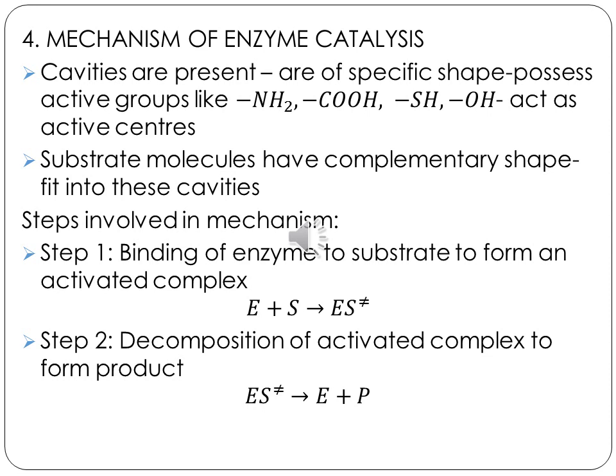Okay, they will bind it, and as I told you before, the enzyme will combine with the substrate to form an activated complex, and the activated complex will further give the product and will regenerate the enzyme. So that is the main mechanism involved in enzyme catalysis. If you see step 1, binding of the enzyme to the substrate to form an activated complex. So E, the enzyme, plus S, the substrate, gives you ES, which is an activated complex. In the second step, the activated complex decomposes to give you the product and it regenerates the enzyme.